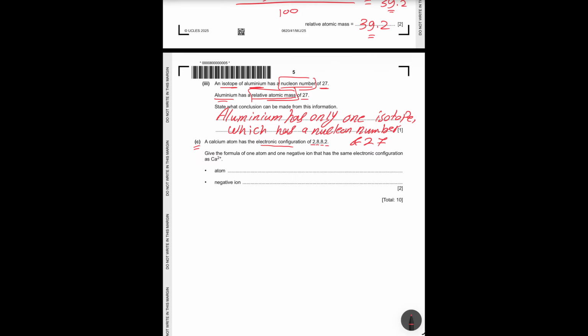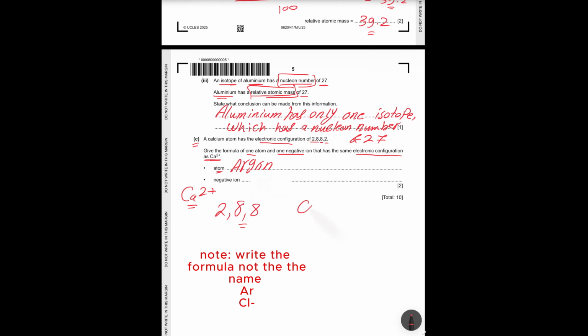C. A calcium atom has electronic configuration of 2,8,8,2. Give the formula of one atom and one negative ion that have the same electronic configuration as Ca2+, which means this electronic configuration will be 2,8,8 because calcium in this case loses 2 electrons. The atom is easy because it's the nearest noble gas, which is argon. For the negative ion, for example, chlorine is 17, which is 2,8,7, and when it gains 1 electron, it becomes Cl-, 2,8,8, which is the same electronic configuration.